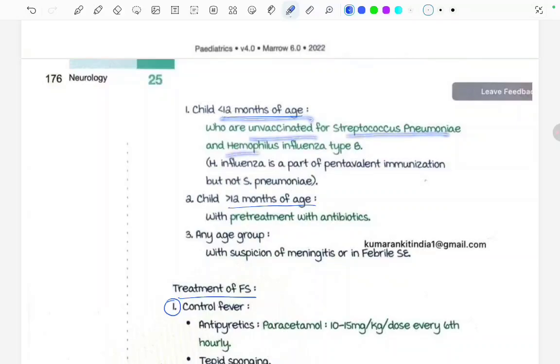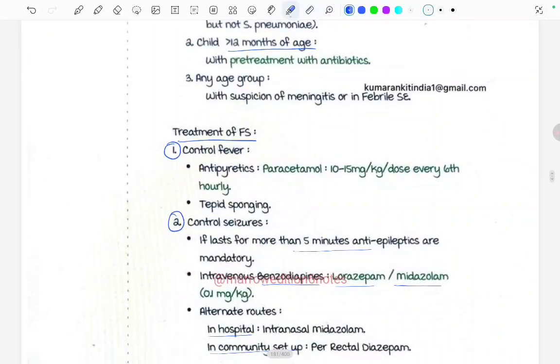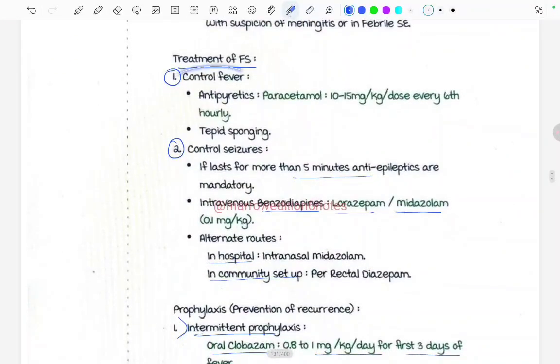Fine. Moving ahead, for the treatment of febrile seizure, we have to control the fever, for which we give paracetamol. For controlling the seizure, we give IV benzodiazepines if the seizure lasts more than 5 minutes, lorazepam and midazolam in the dose of 0.1 mg per kg per dose.